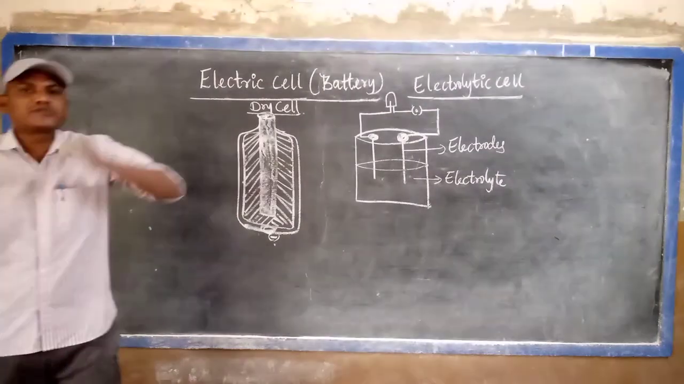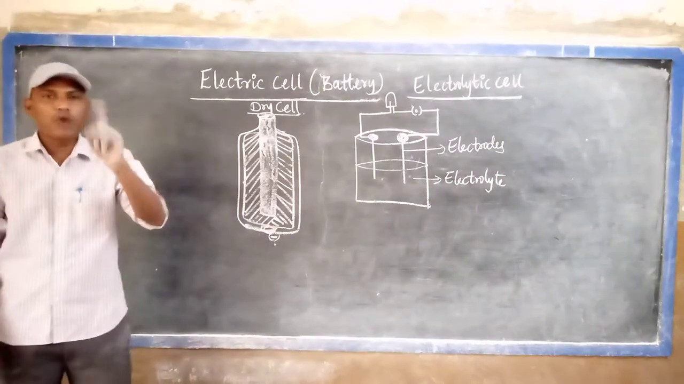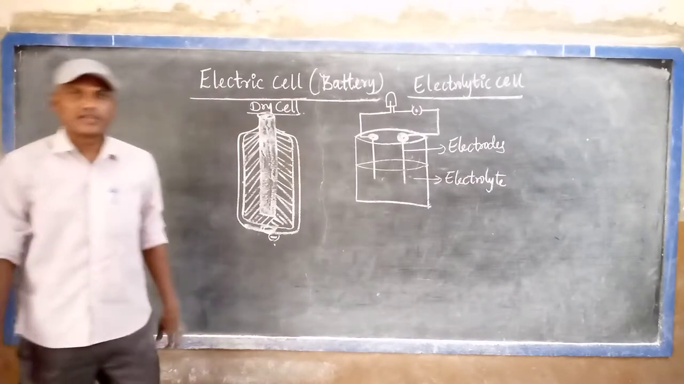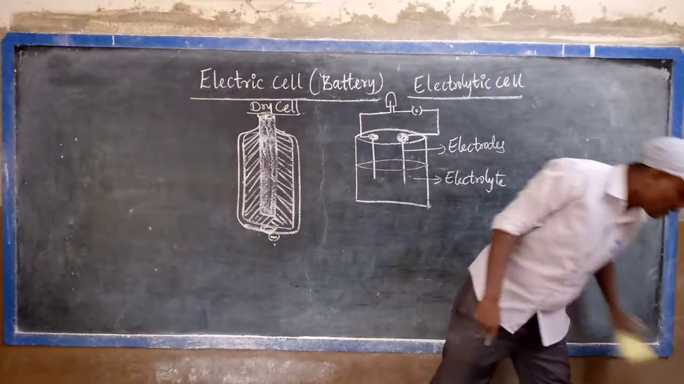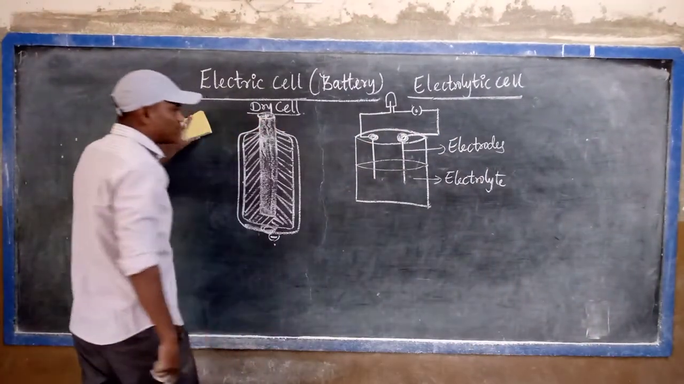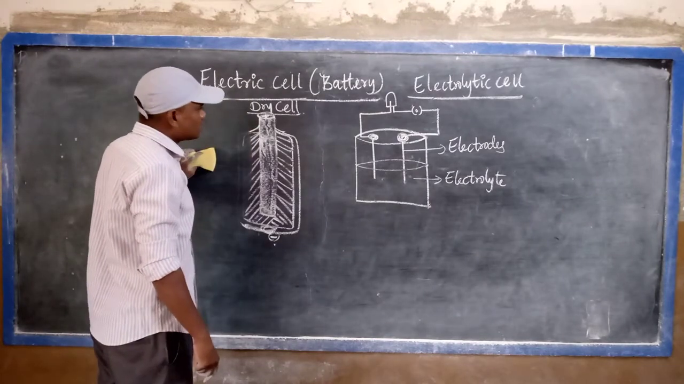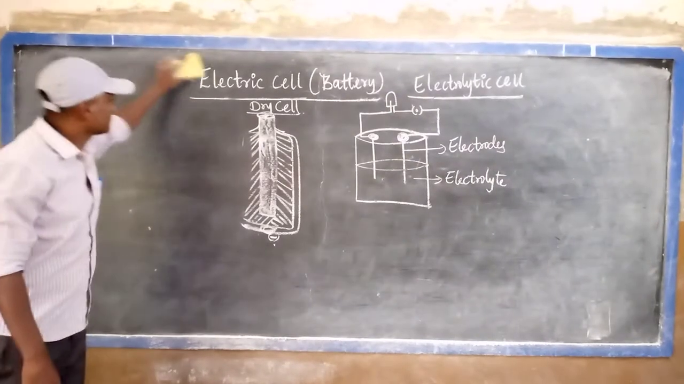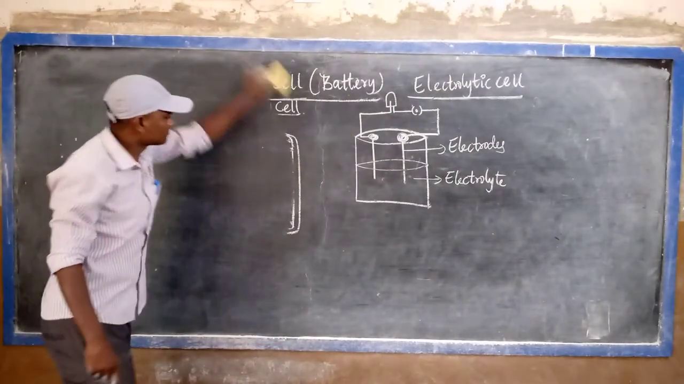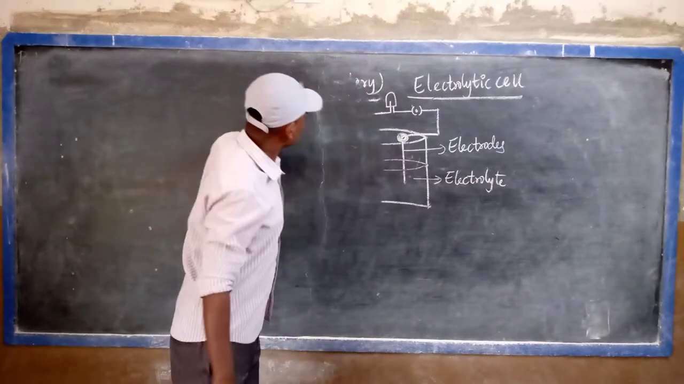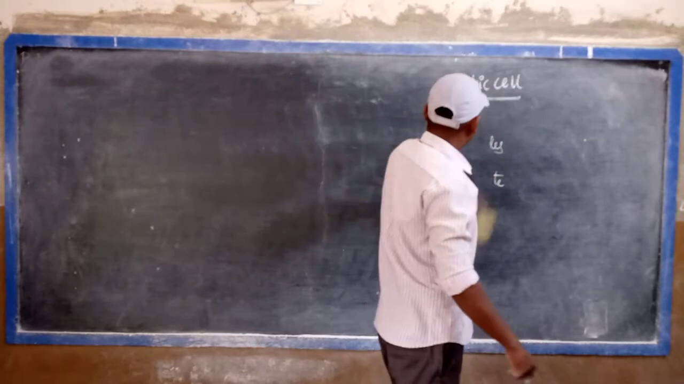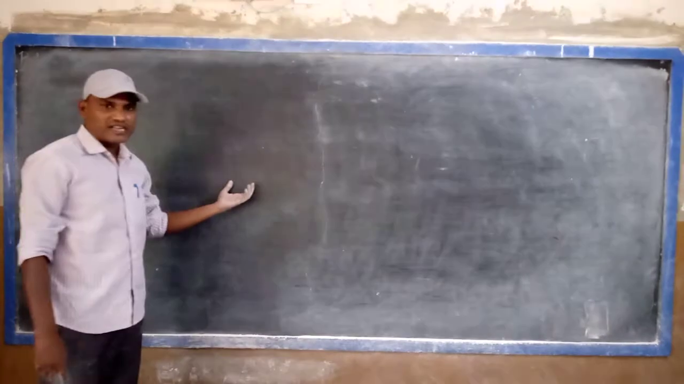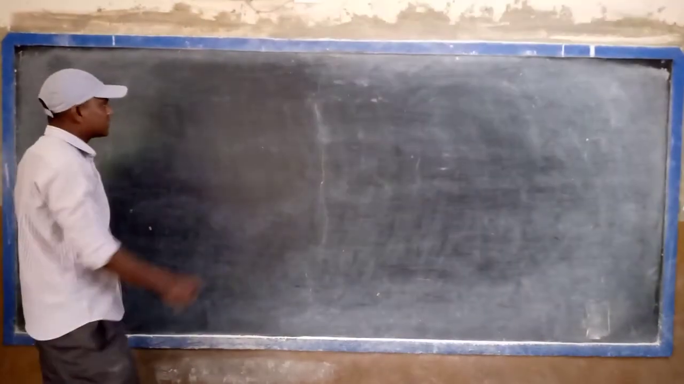But how many types of cells are there? Two types of cells are there. One is the primary cell, another one is the secondary cell. These types of cells are not in our syllabus, it is extra only, but it may be useful for competitive examinations. You can draw these two diagrams when they ask this for 4 marks.